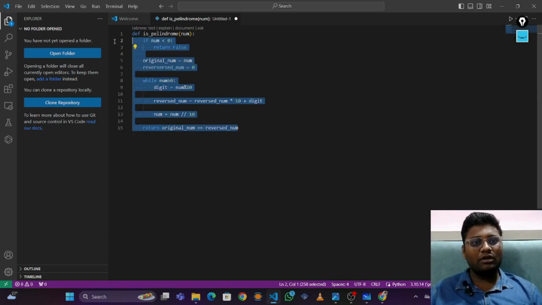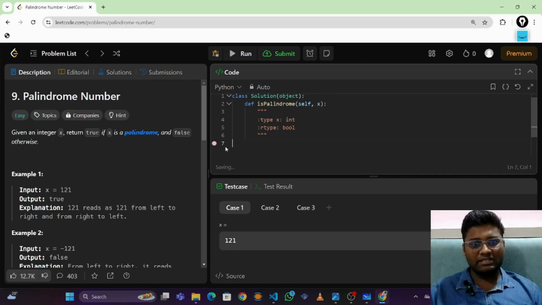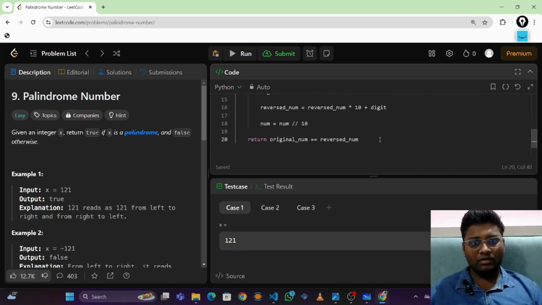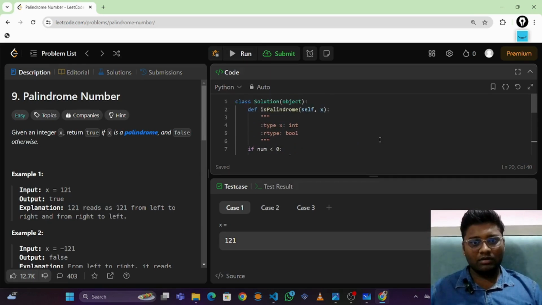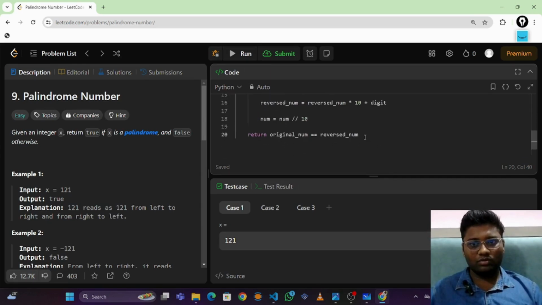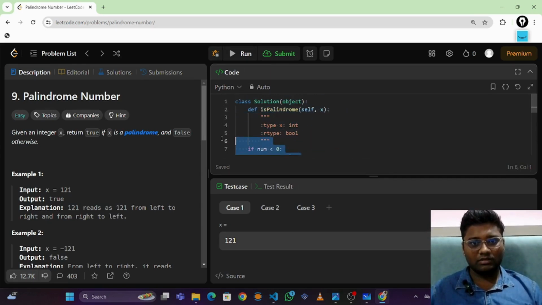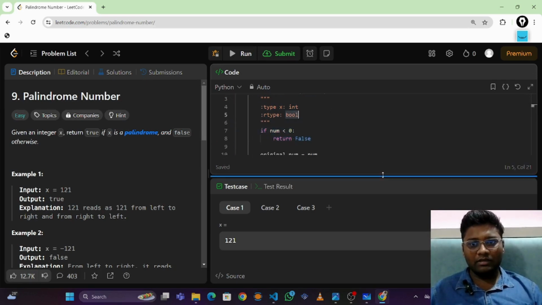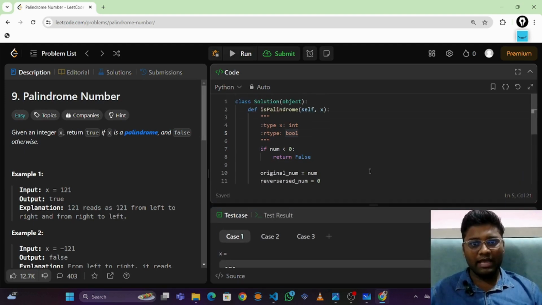Now let's check our code inside LeetCode. Now let's paste our code here, and I think we have to correct the indentation. And one thing is there, here they have defined the variable called x, so we have to replace all num with x.